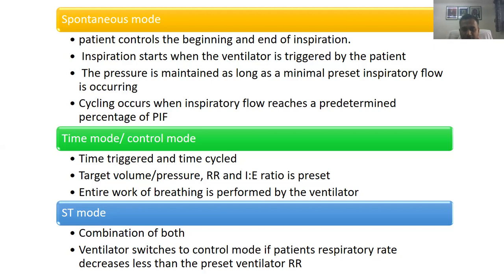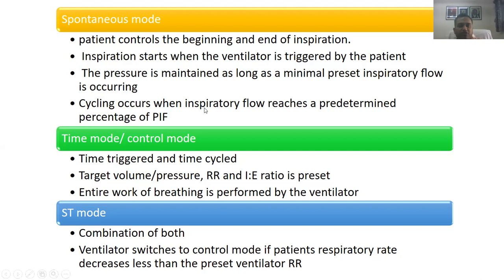But what is the problem here is that as the entire work of breathing is performed by the ventilator, if the patient tries to breathe in between, the BiPAP doesn't sense it. When it doesn't sense it, it creates an asynchrony between the patient and the BiPAP machine. And that is the reason they start fighting the BiPAP or the ventilator which we are going to give to the patient. The best mode, which is the newer mode, is the ST mode, which is spontaneous timed mode.